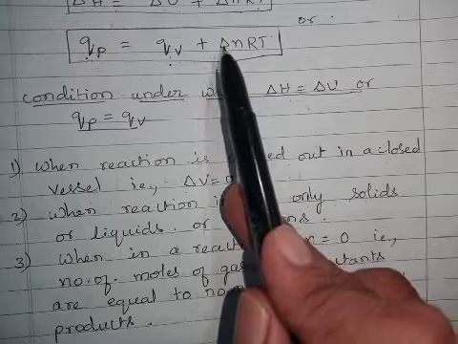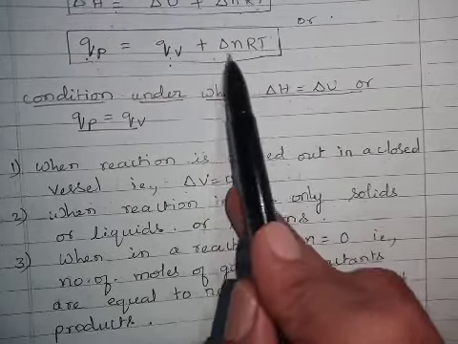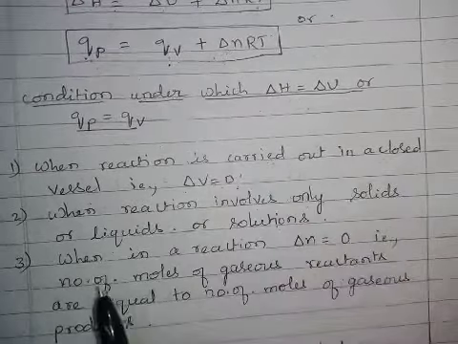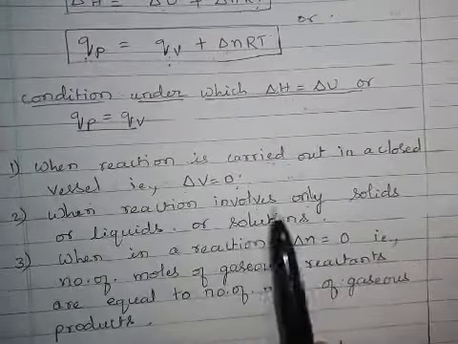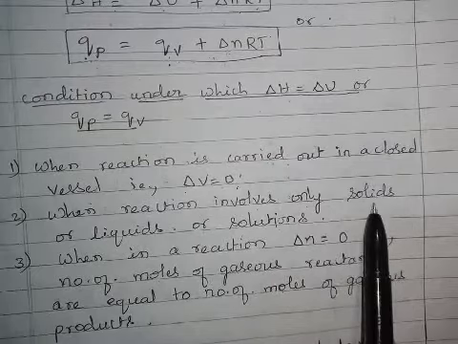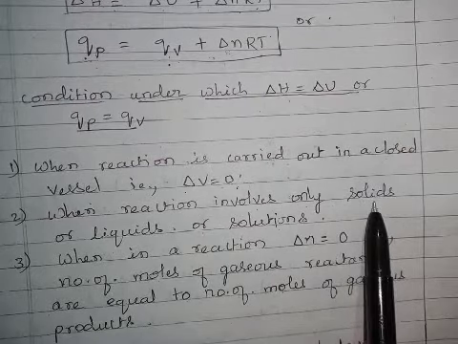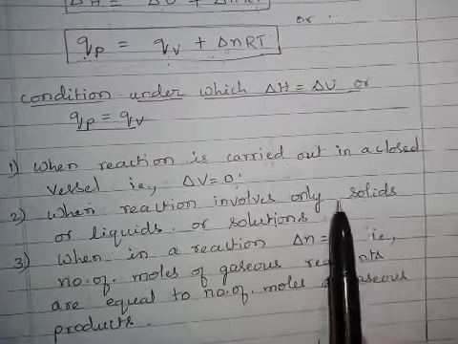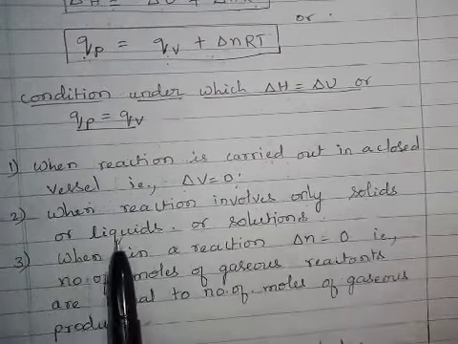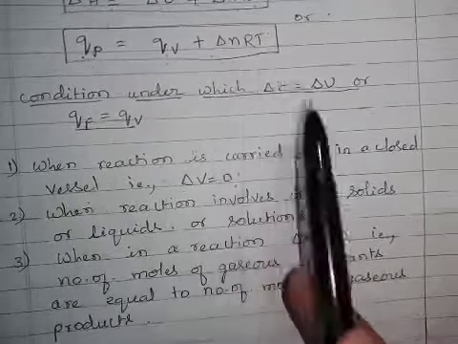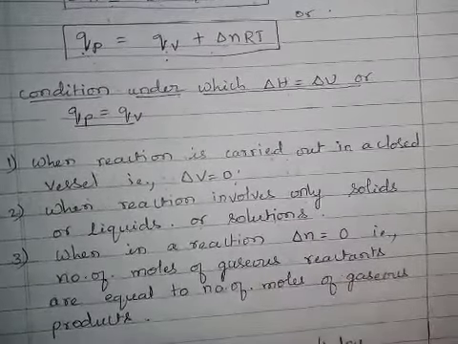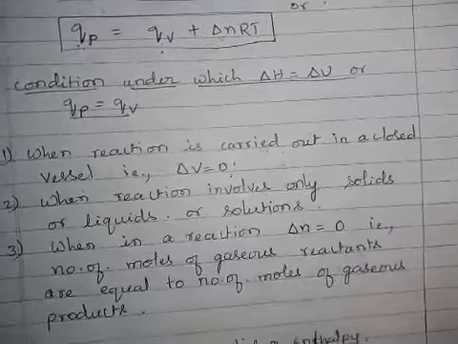The change is delta N. So when a reaction involves only solids, liquids or solutions, delta N is 0, because there is no gaseous content. In that case delta H = delta U.